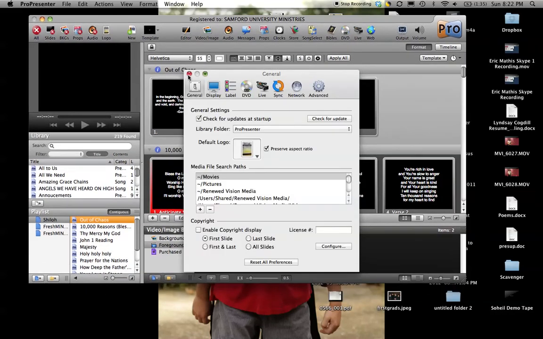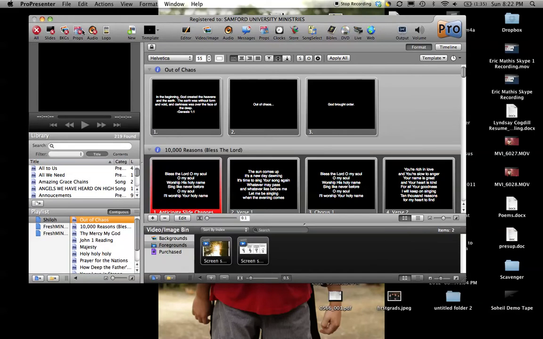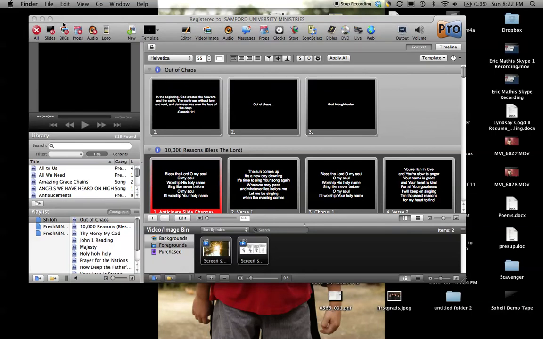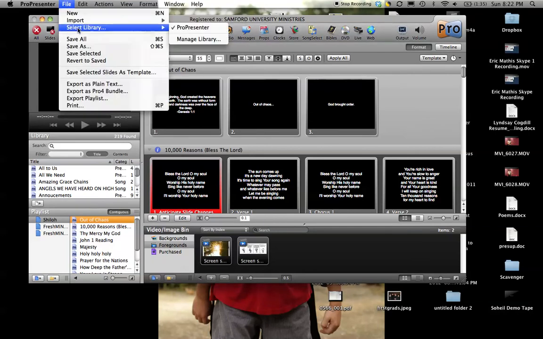This is what I think is going on with the slides not updating. I think the problem is selecting the correct library. If you go up here to File, Select Library, now on this particular one, because I don't have it linked to others, you just see ProPresenter.